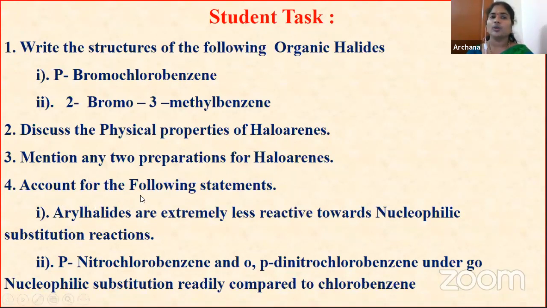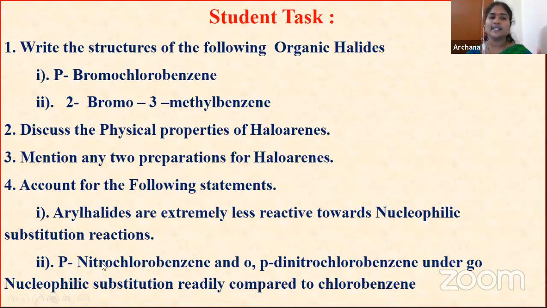And here see, account for the following statements I have given. Aryl halides are extremely less reactive towards nucleophilic substitution reactions. Just now I told you why these haloarenes are less reactive towards nucleophilic substitution reactions: three reasons, resonance effect, hybridization of carbon, and polarity of the C-X bond. That you have to mention.